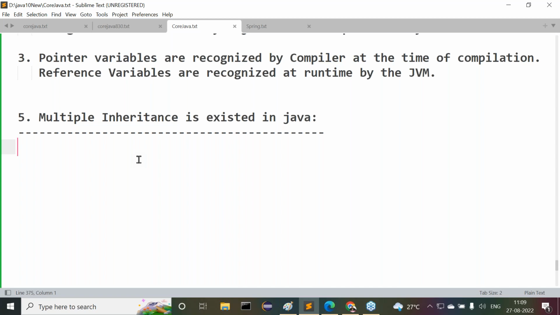Okay. Right, sir. Now I'm asking one question to all of you. Try to answer it. One programming language exists. One programming language, any programming language, one programming language exists.